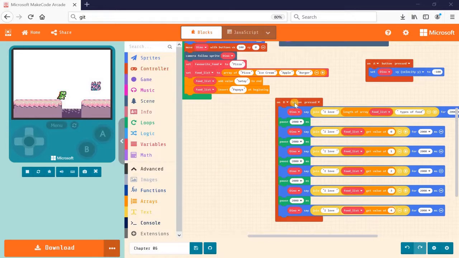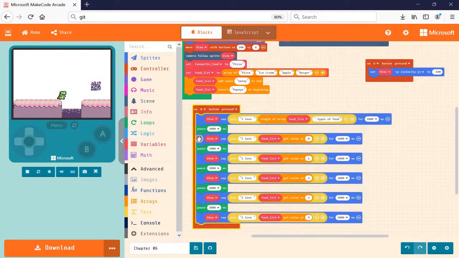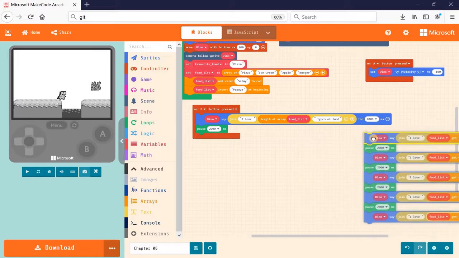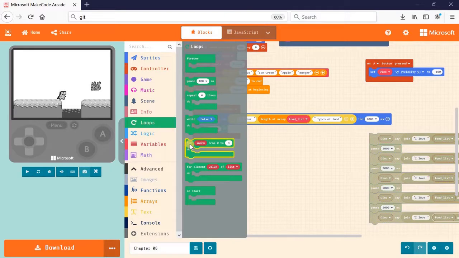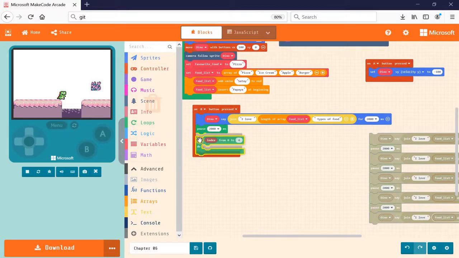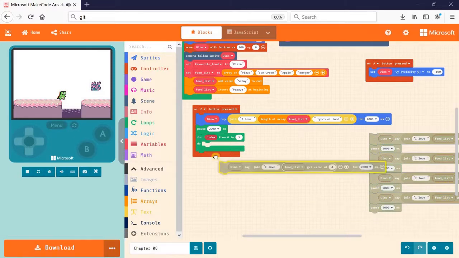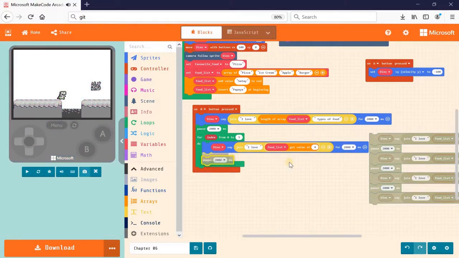Alright, so in my on B button press here, I'm going to remove all these codes out of it and bring in a loops block. The loops block that I'm going to use is this one here, for index from 0 to 4. So drag it inside my on B button press, and since I have 6 items in my array, I'm going to do from 0 to 5, which is a total of 6 items. And then I'm just going to drag one set of these codes here. I'm going to drag this one in, and don't forget the pause as well. So instead of 5 sets, I just need 1 set of this code.